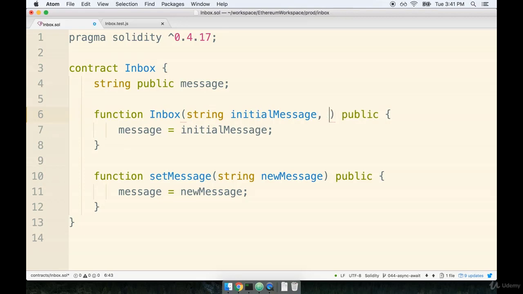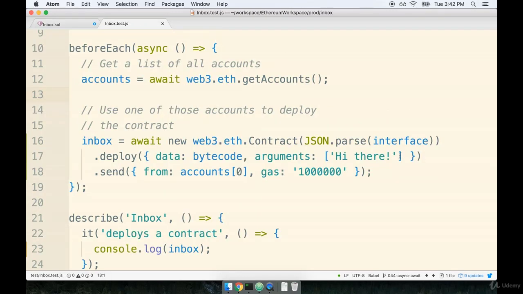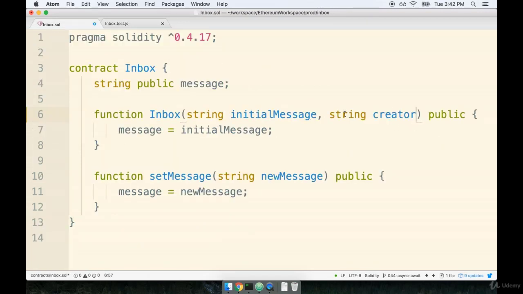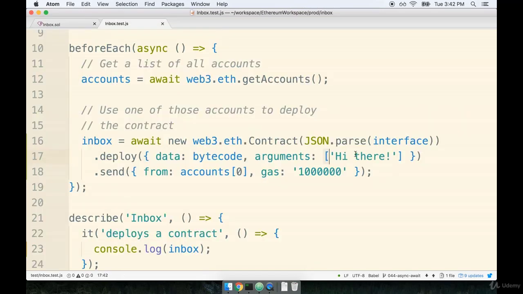So if we had another argument, like a string, creator or something like that, then we could have passed in a second element inside of that arguments array. That would be received into our constructor function as the second argument. So essentially it's a one-to-one mapping from the arguments array to the list of arguments that the contract constructor function expects.